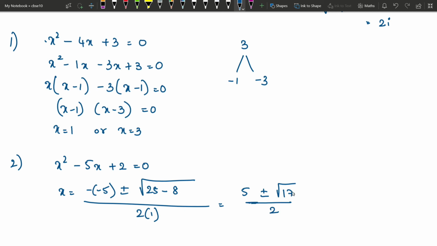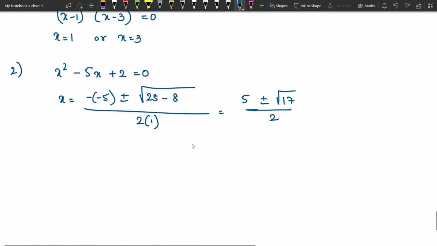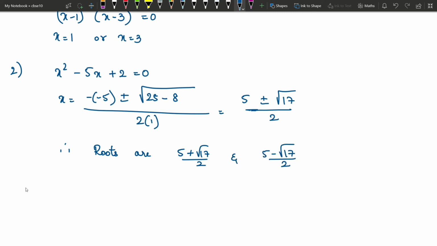Here you see this is greater than 0, but it is not a perfect square. So we are going to get irrational roots. Therefore, roots are 5 plus root 17 by 2 and 5 minus root 17 by 2.